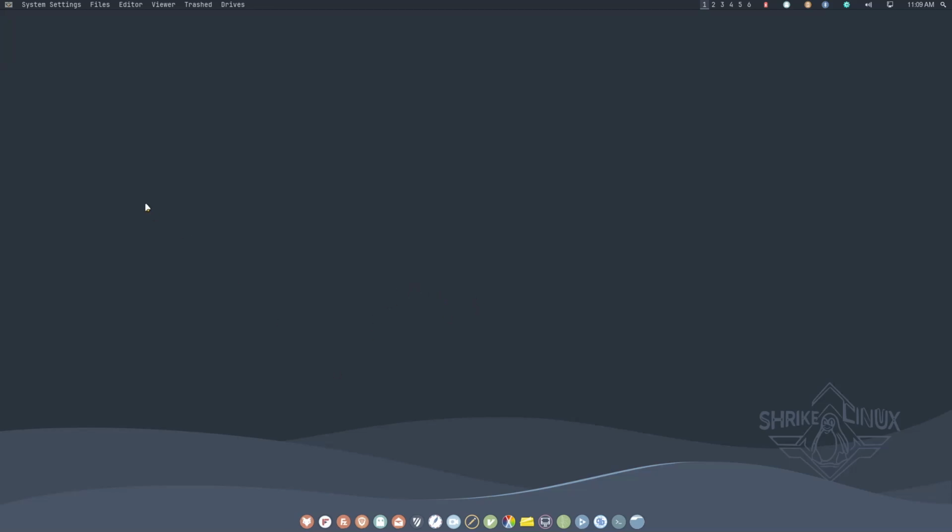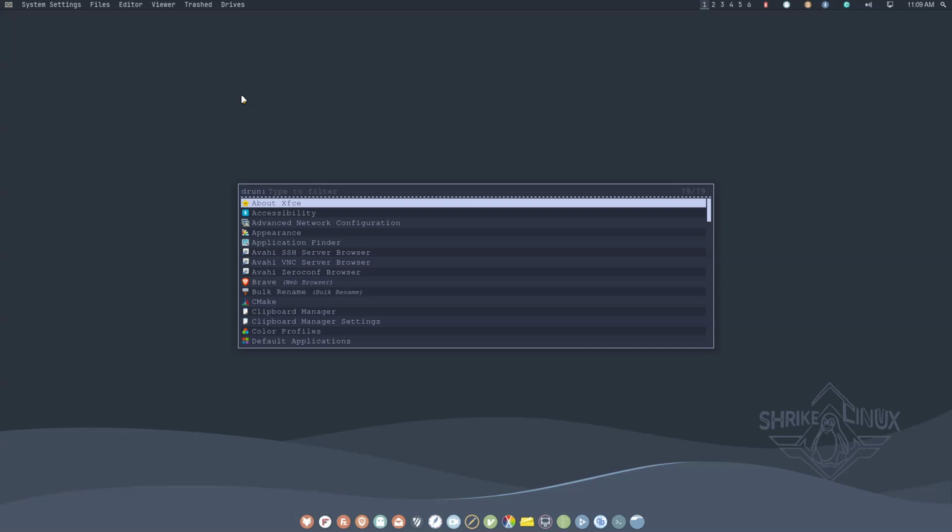Alright, this is ShrikeLinux. In ShrikeLinux, for now I don't have a desktop launcher to launch calamares, but you can use it via Rofi.